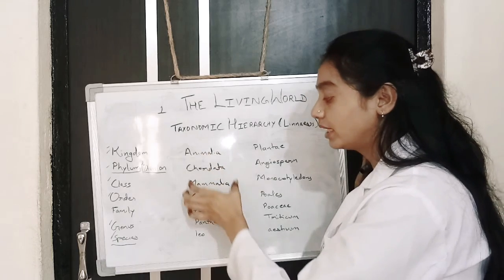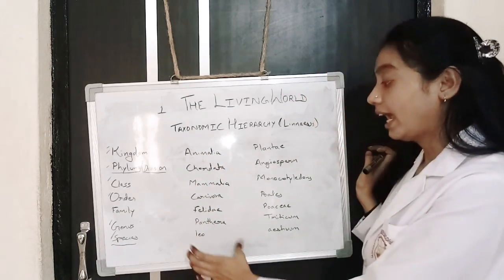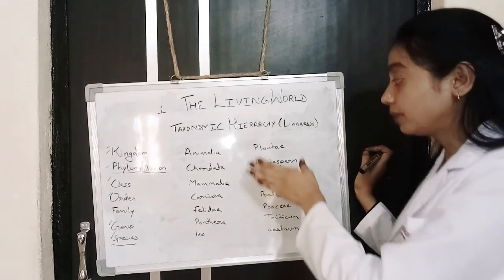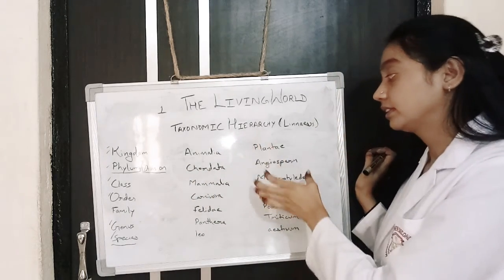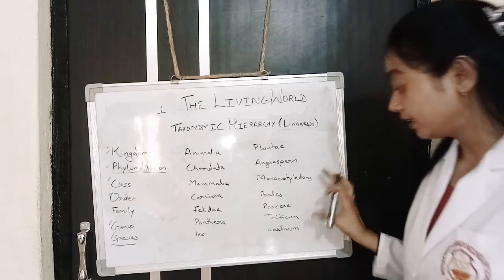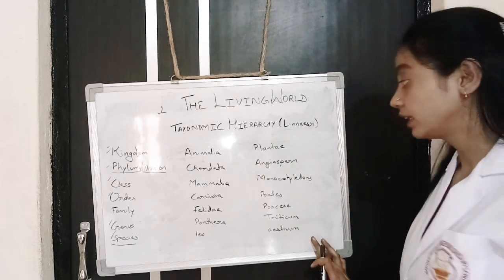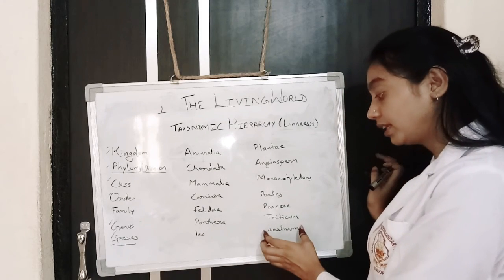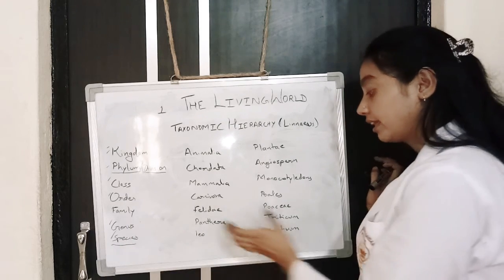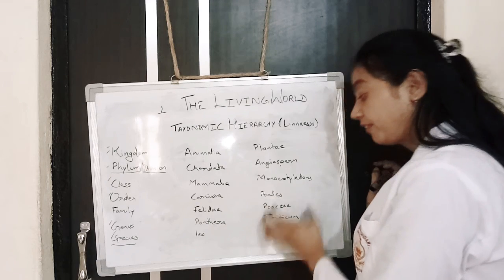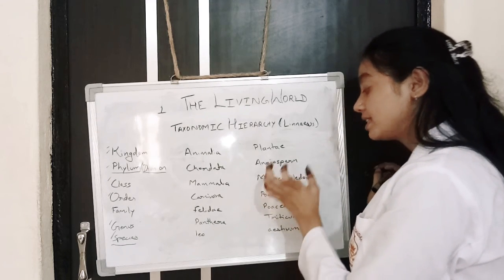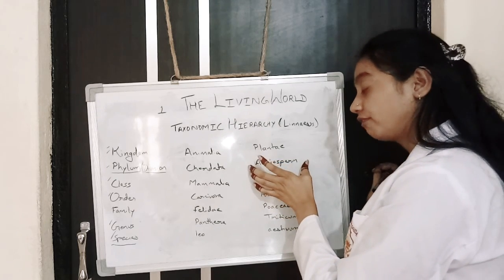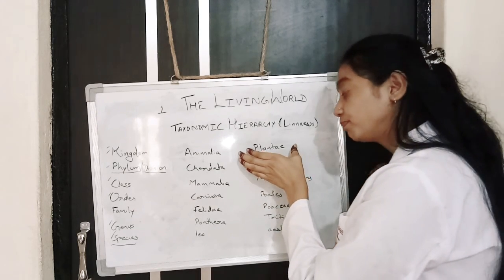If you go in this direction you find that similarity is increasing, and in the other direction you find that dissimilarity is increasing. Similarly, they also classify plants. Suppose here it is the classification of the wheat plant. They put it in the species aestivum. Again they give it the names Triticum, Poaceae, Poales, Monocotyledon on the basis of seed type, on the basis of flowering, Angiosperm on the basis of plant.